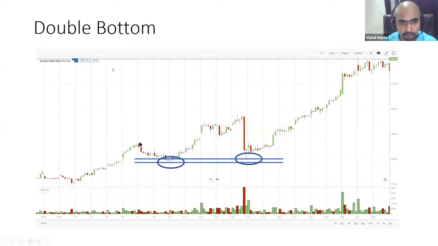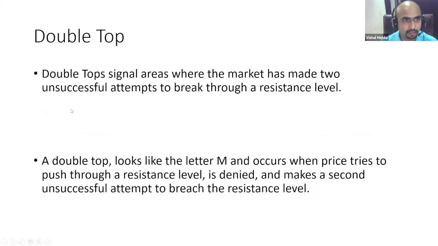So here what we see is price came here, bounced back from here. So there was one area that I'm keeping track of. And when the prices crashed and then started going up, once this previous swing high was taken out, I knew that the market made a double bottom, but I cannot trade it. But once we go to triple bottom and triple top, that is the area where we start getting new ideas about trading. So what is a double top?